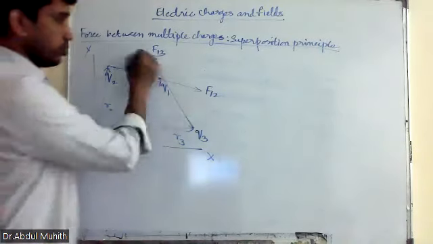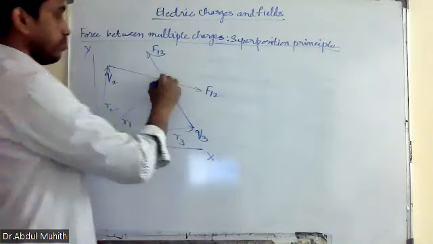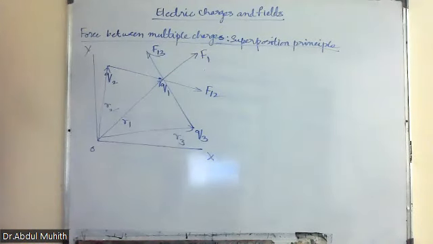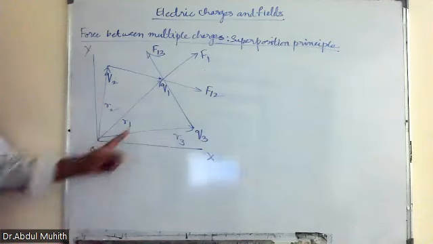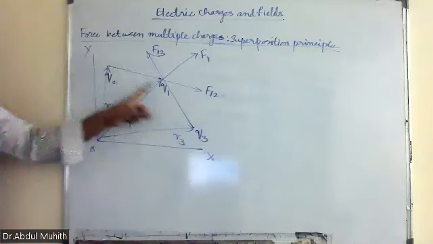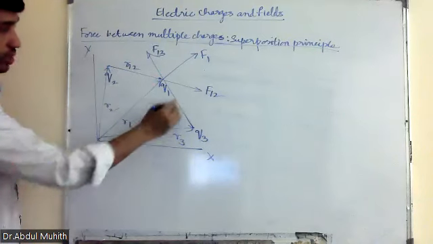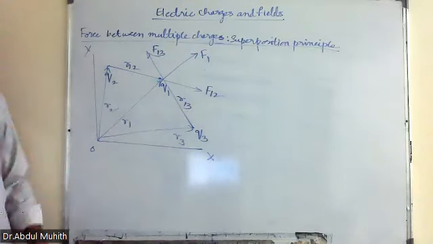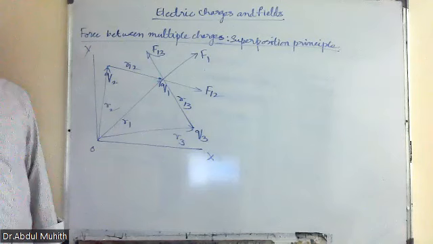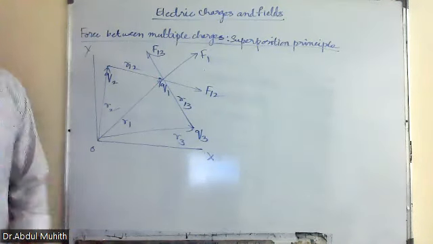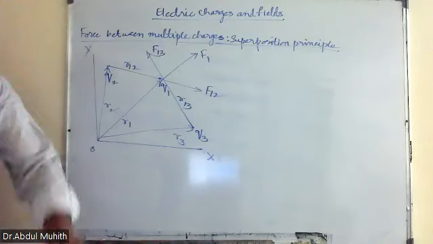Now the resultant of these two, again we are using the vector diagram. Maybe this is F1. The resultant of these two is F1. Now what will be the distance between Q1 and Q2 and Q1 and Q3? This vector will be R12 and this will be R13. Yesterday we did the vector form. Is that clear? The vector form we have seen yesterday.